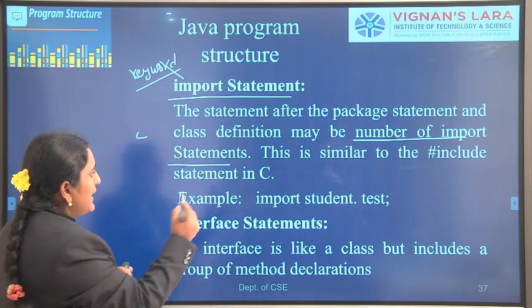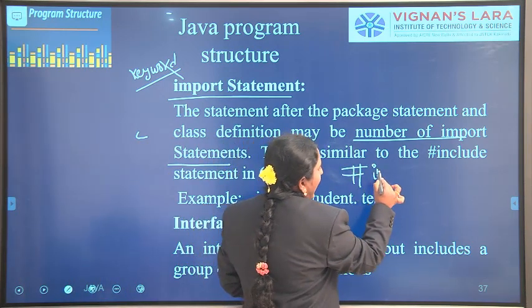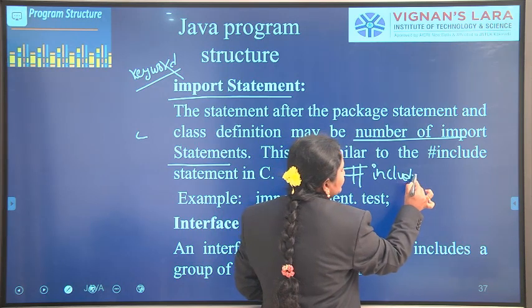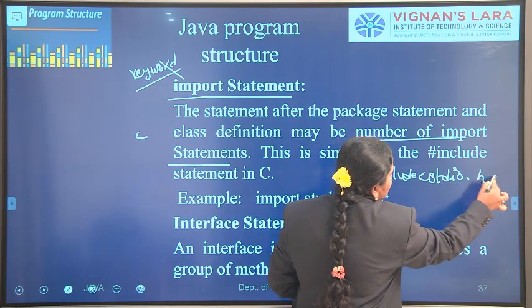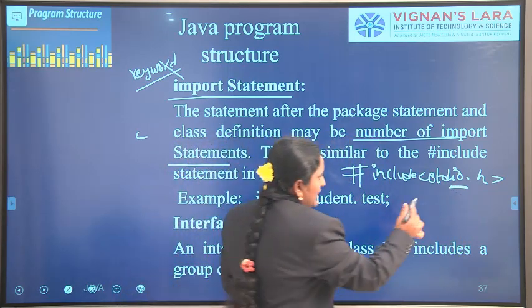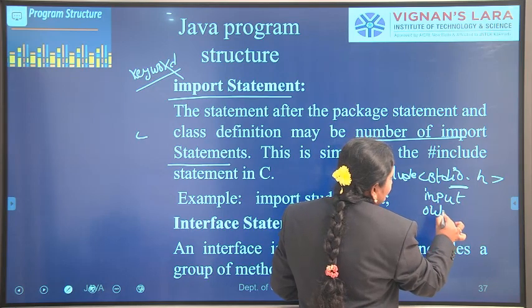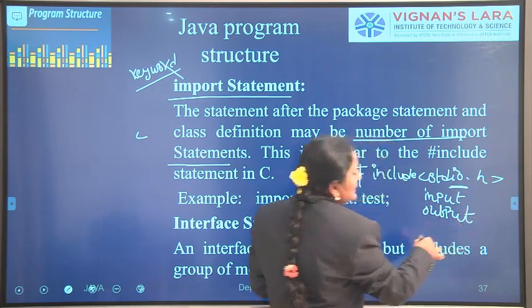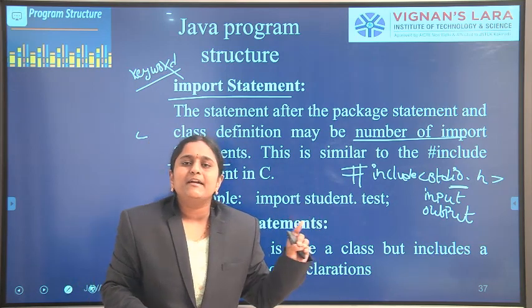For example, #include stdio.h. Here IO means input and output: I means input, O means output. So stdio.h is the standard input and output header file.